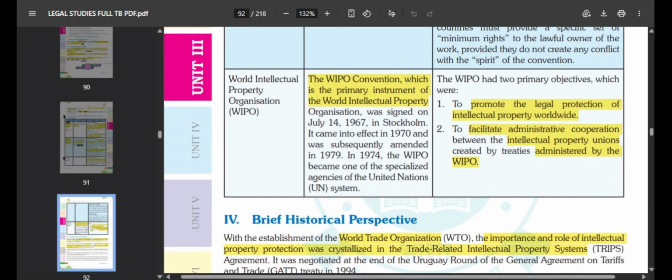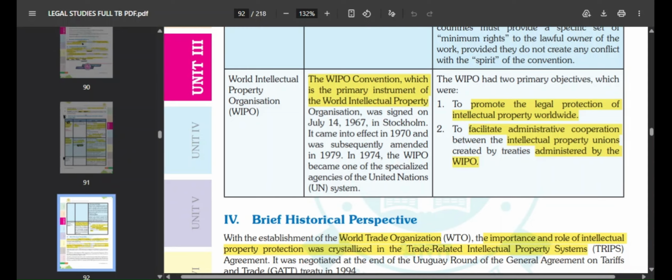There were two objectives. First was to promote the legal protection of intellectual property worldwide. That is, to promote legal protection of intellectual property across the complete world, that was one of their objectives. Second was to facilitate administrative cooperation between intellectual property unions created by the treaties administered by WIPO.